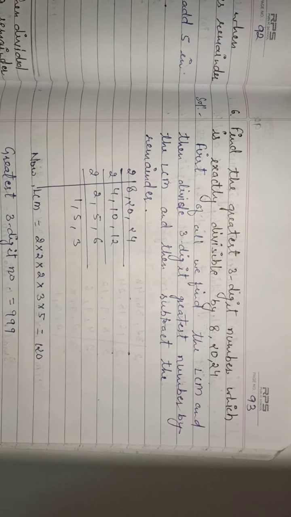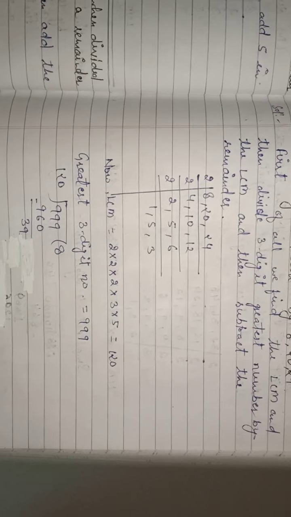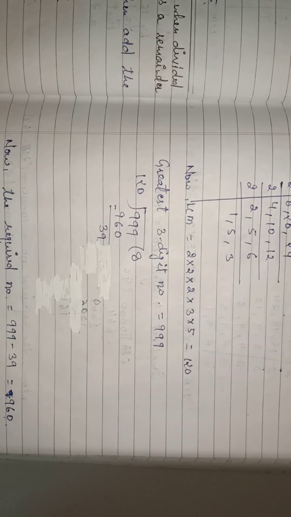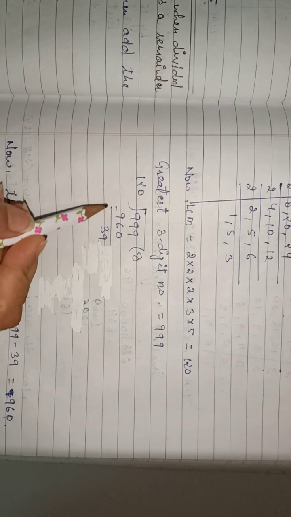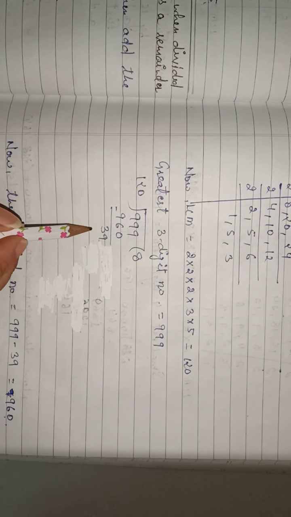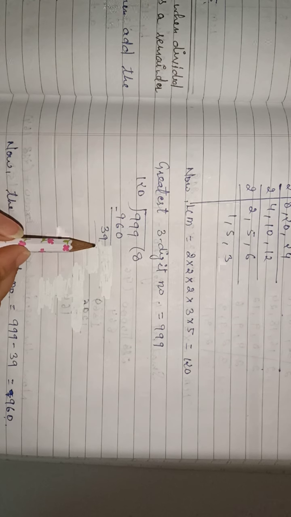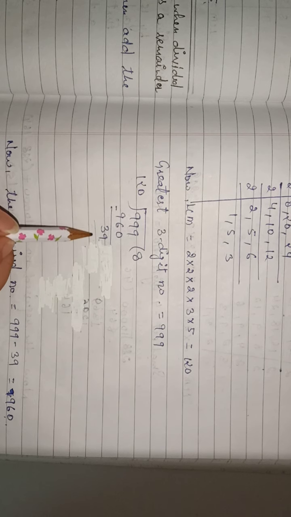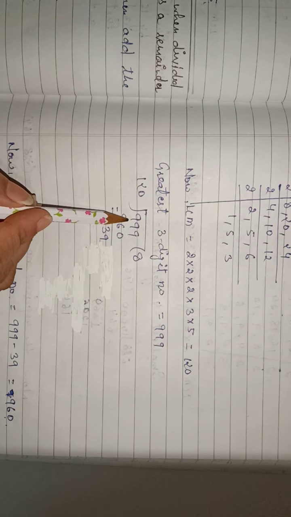Now we will divide that greatest 3-digit number, 999, by 120, and when we divide by 120 it goes 8 times and the remainder will be 39. So for the greatest 3-digit number which is divisible by 8, 20 and 24, the next step is we will subtract this remainder from this dividend.